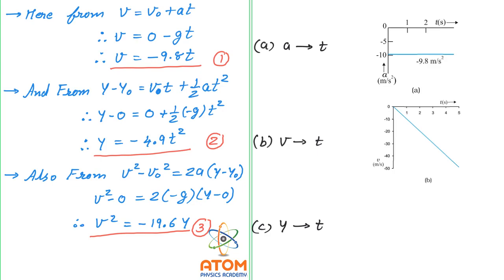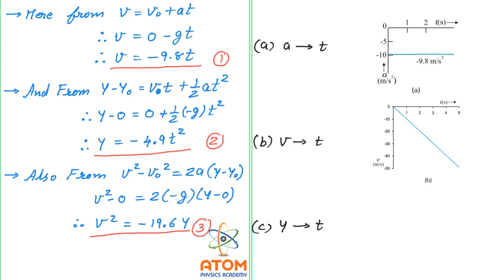This graph you can draw by this equation. Look here in this left side. In this equation you should put the values of t, like 1 second, 2 second, 3 second and so on. So you will get velocities like minus 9.8, minus 19.6 and so on. And according to those values you can draw the graph and you will definitely get this type of graph. For 1 second the projection will come near minus 9.8. For 2 seconds the projection will come near minus 19.6 and so on. So the graph comes out a straight line.